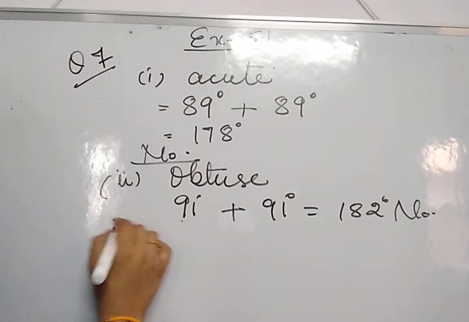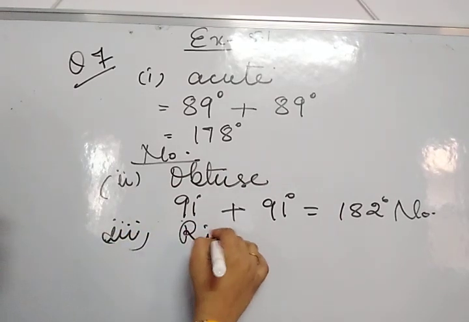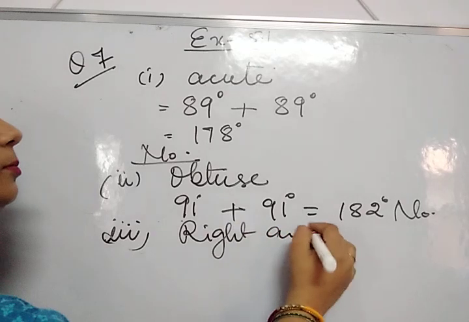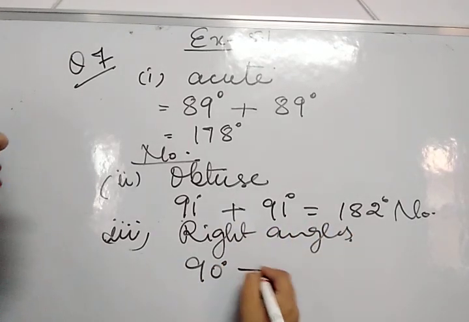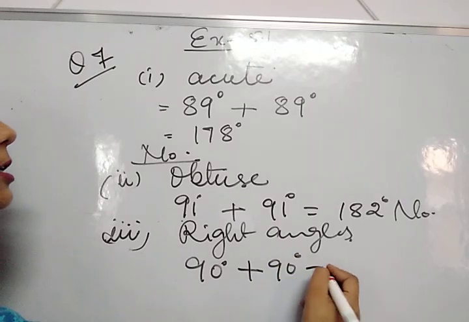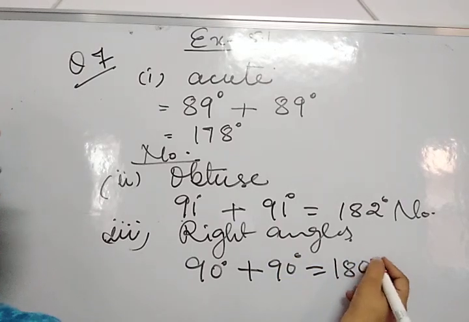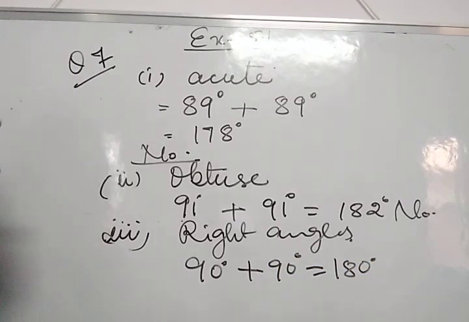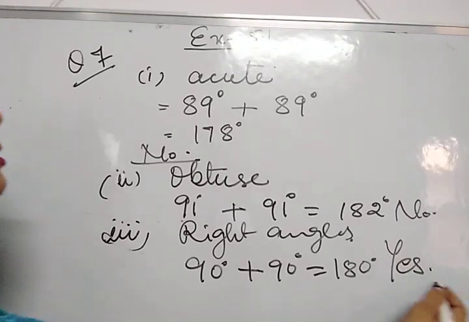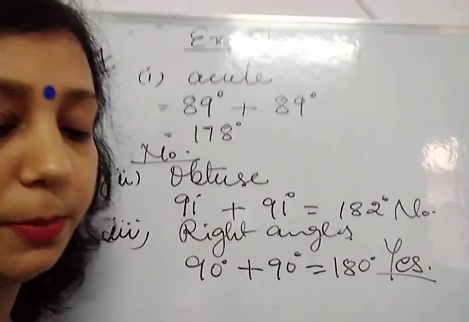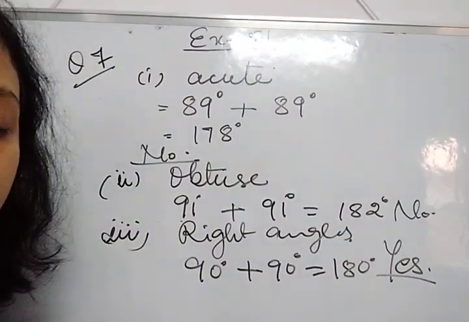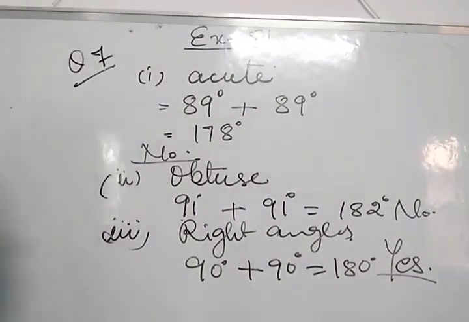And the third part is if both the angles are right angles. Right angles means 90 degrees. If both the angles are 90 degrees, then what is their sum? 180 degrees. Then in this condition, yes, they can be a pair of supplementary angles. Okay. Now come to the next question.